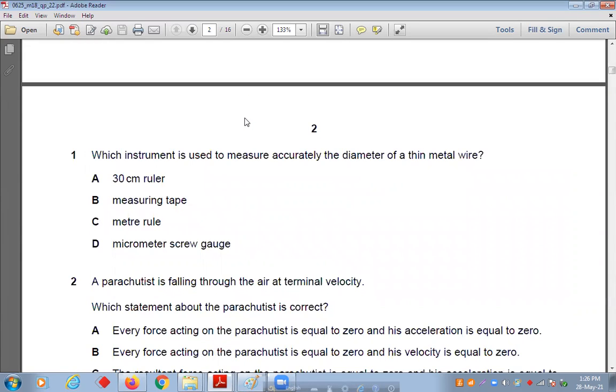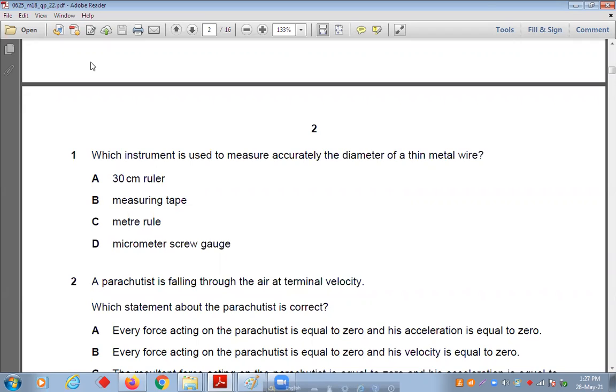Which instrument is used to measure accurately the diameter of a thin metal wire? Tell. A very thin metal wire and we are finding the diameter of it. What will we use? A ruler, a measuring tape, a meter ruler, or a micrometer screw gauge? Have you seen a micrometer screw gauge? The question is written in front of your eyes. See the screen.